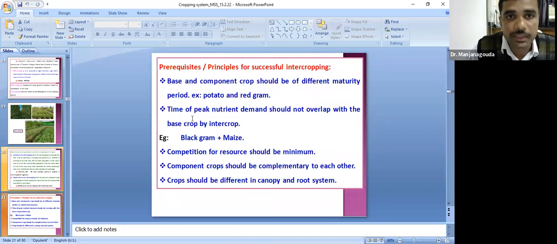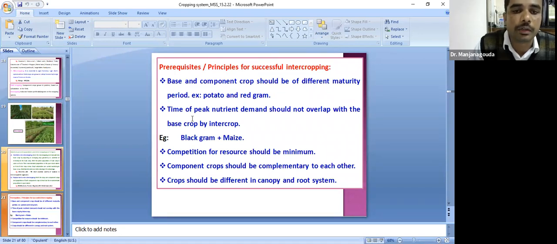Then what are all the prerequisites for successful intercropping? This is very, very important. The component crops should differ in maturity period. Both the component crop and the main crop should not overlap in their growth resources. Say for example, potato and red gram: potato's peak nutrient competition will be around 40 days, but red gram's around 120 days. There will not be overlap in the growth resources, the time of peak nutrient demand also should not coincide, and the competition for sunlight, water and nutrients should be minimum.